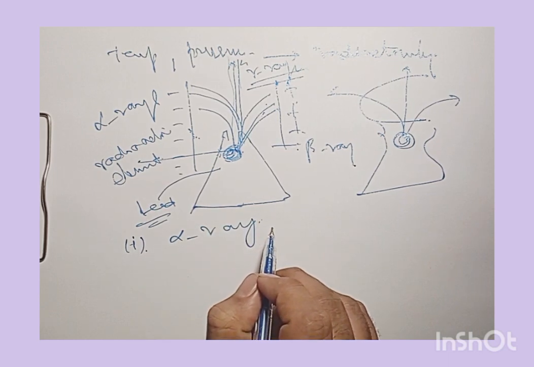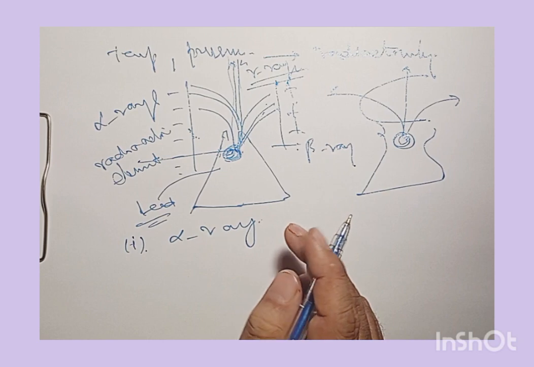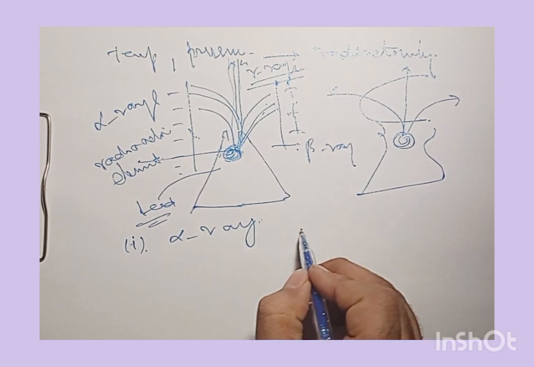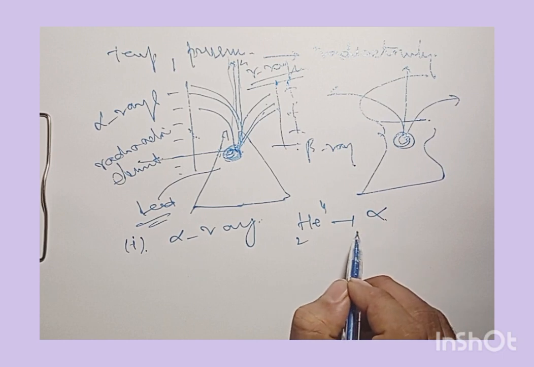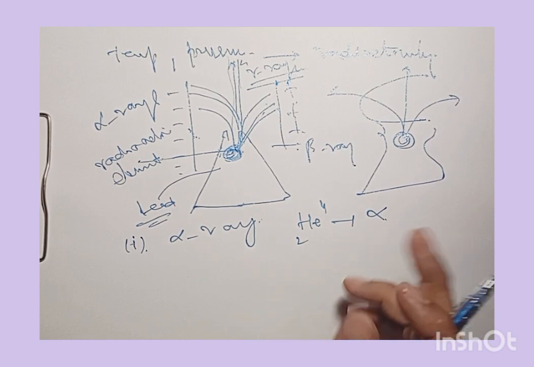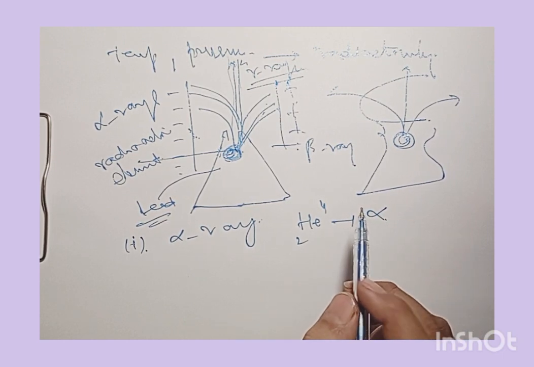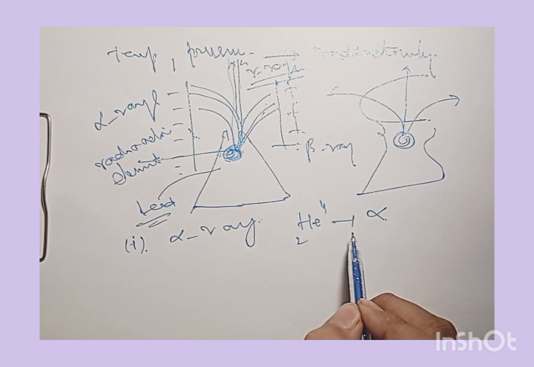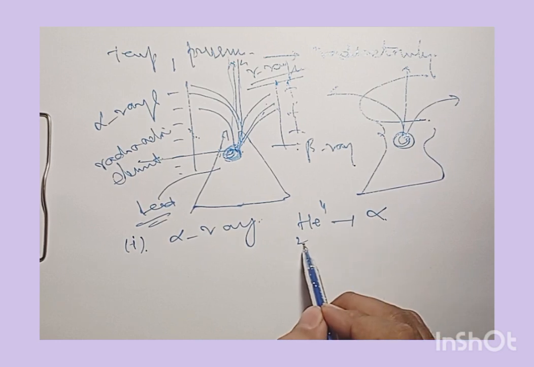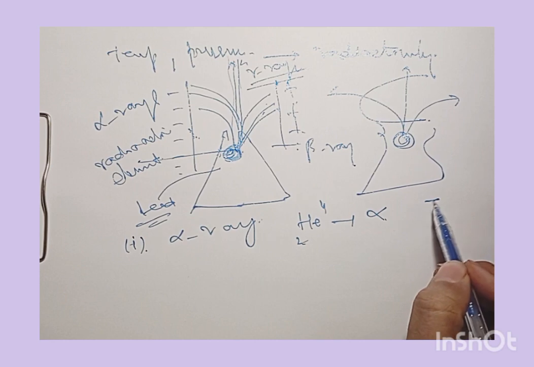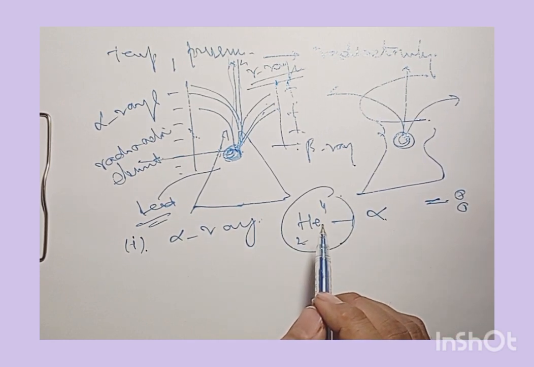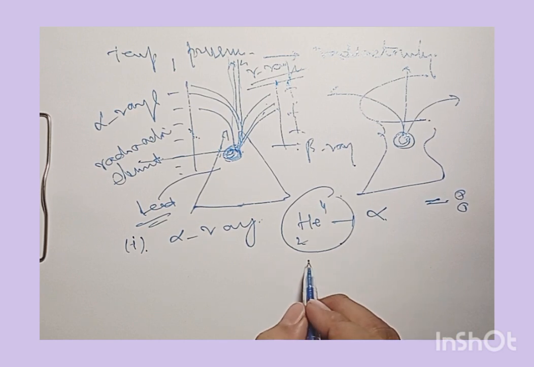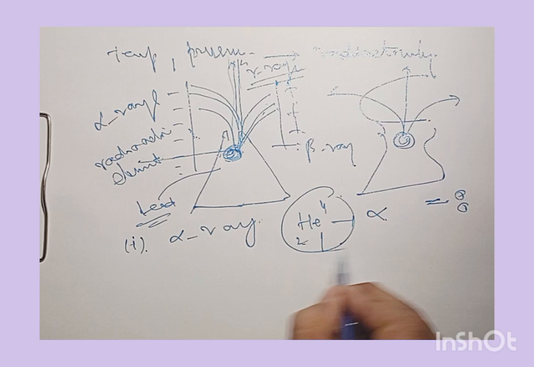Now, if we try to explain this simple thing, what happens with alpha rays is that an alpha particle is basically helium 4 and 2, with two protons and two neutrons. When two electrons orbiting around the nucleus of this atom are knocked out of the helium, we have a doubly ionized helium atom, which is known as an alpha particle.